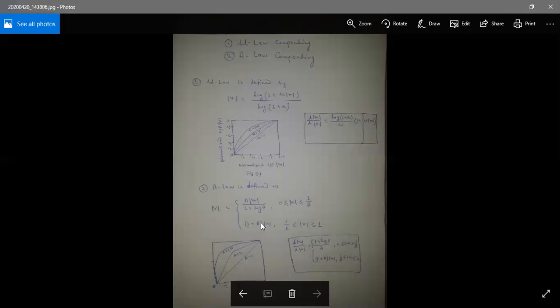In the next class I will clarify the actual definition of the LO. Here something is wrong. It should be 1 plus log a into modulus of m divided by 1 plus log a. This portion is wrong. Actually, I was not careful about this; I just crossed things over between this condition and this condition. I will clarify it in the next class.